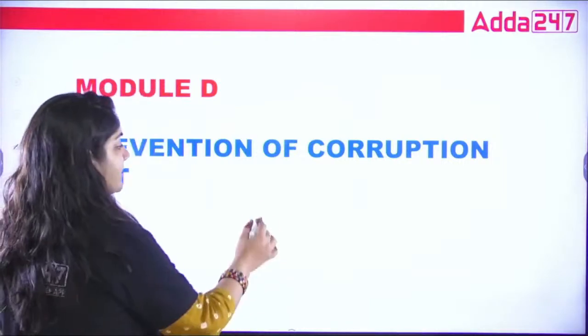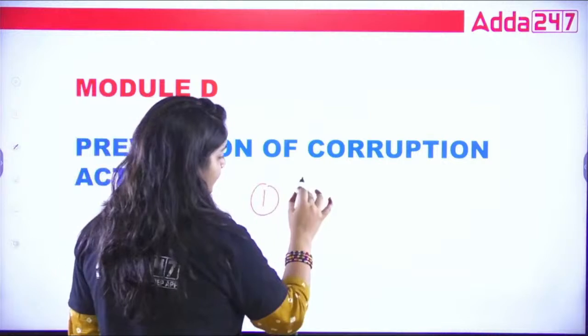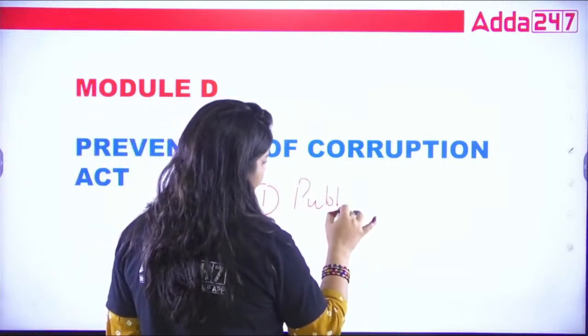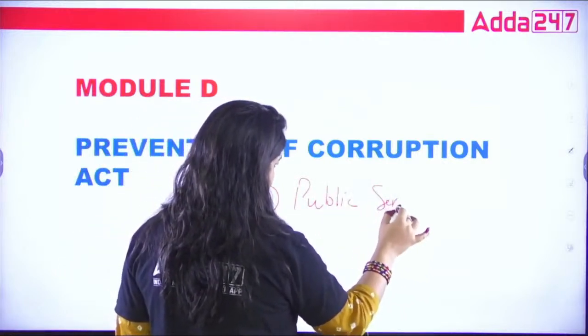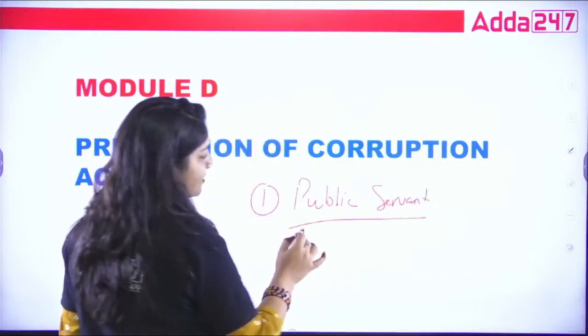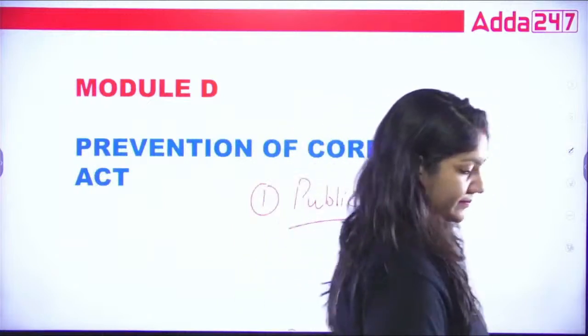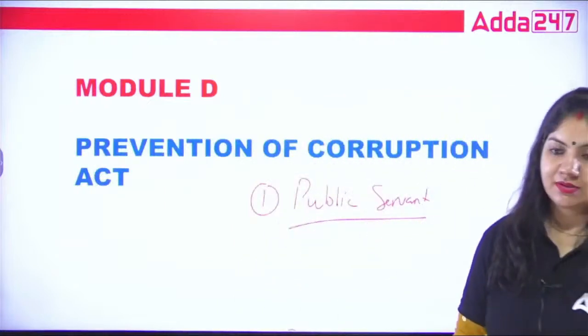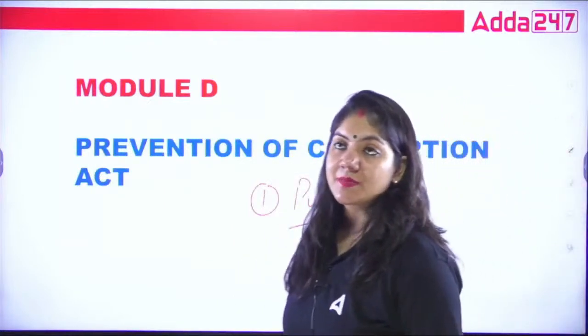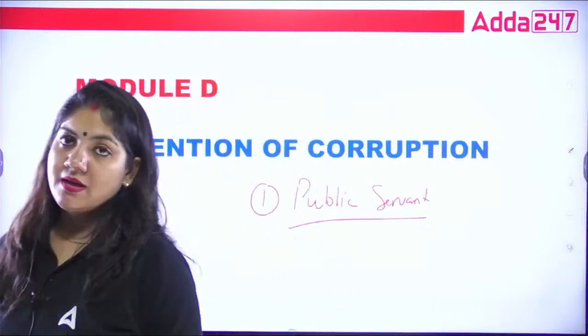Okay, so now in the public servant, only one definition is important. Now you will tell me, ma'am, which definition? That is public servant. Only one definition is important, that is public servant, and nothing else. So what is public servant under the Prevention of Corruption Act? We will study one by one.